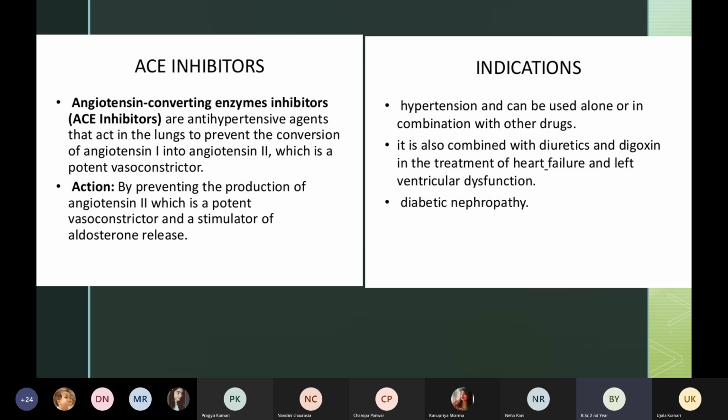So the blood pressure of the patient will be extremely high. So we need to block the conversion of angiotensin 1 to angiotensin 2, and this we call an ACE inhibitor.